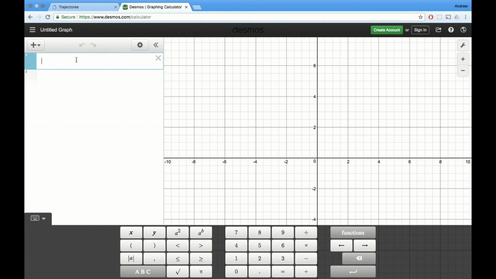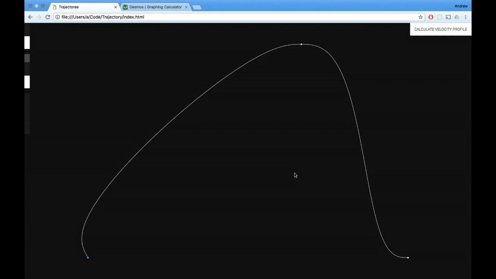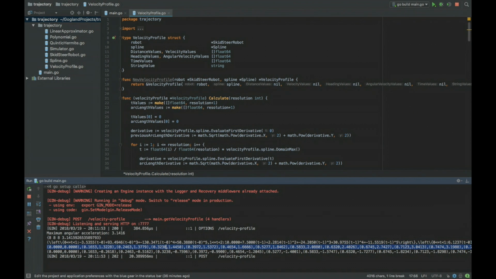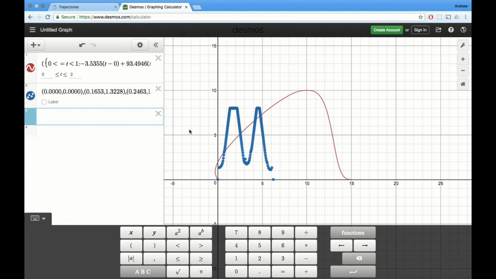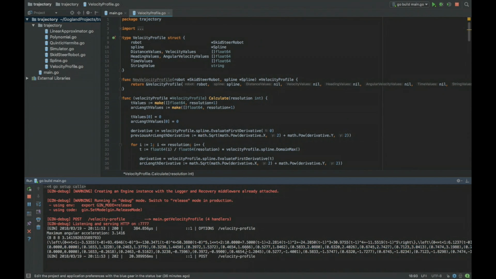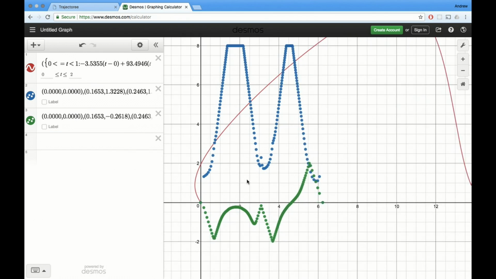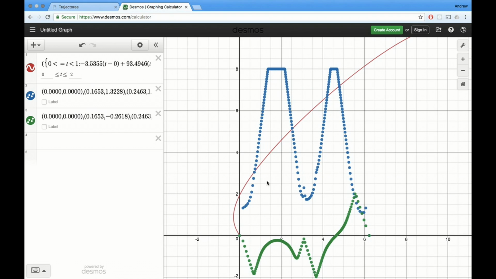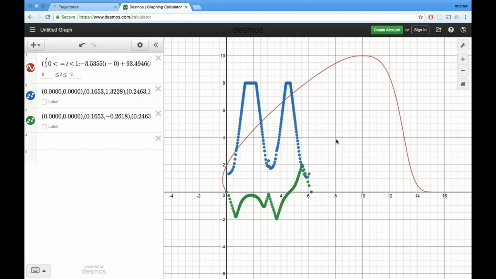So first of all, we have the path itself right here, looks the same. Then we have the velocity versus time profile for the given robot. And then we have the angular velocity versus time profile following the same path. So you can see here the velocity versus time profile is always positive because we're always moving forwards, whereas the angular velocity versus time switches signs based on which direction the robot is turning along the path.